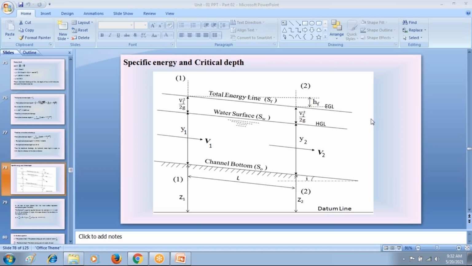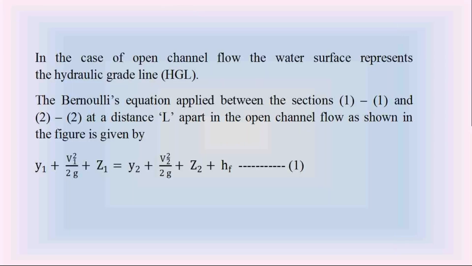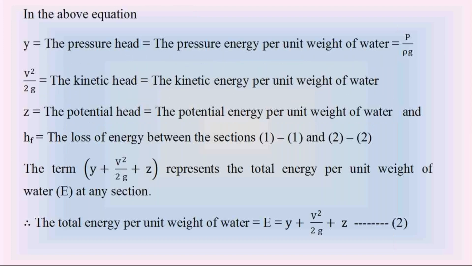So with respect to the channel bottom as the datum line, the equation for specific energy of water flow in the open channel is given by E, which is called the specific energy. E is equal to Y plus V square by 2g. That is the equation of specific energy in open channel flow by considering the channel bottom as the datum line.